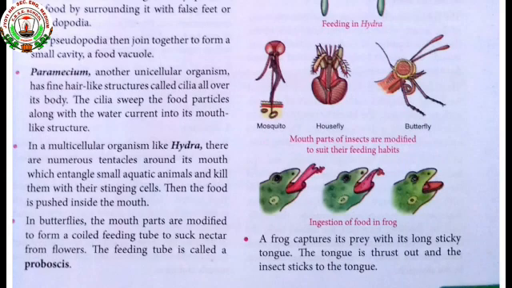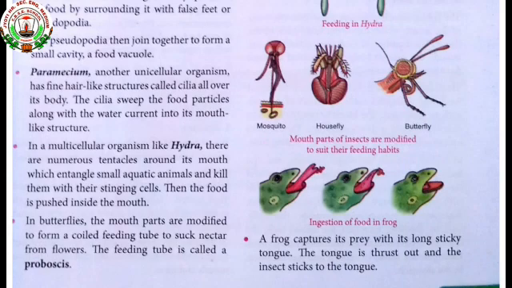A frog captures its prey with its long sticky tongue. When a frog sees any insect or prey around its lair, it throws its sticky tongue out of its mouth and catches the prey. So in this way, the frog catches the prey and swallows it. Now the next one is about the spider. A spider weaves a sticky web in which small insects get trapped, and in this way the spider catches its prey.